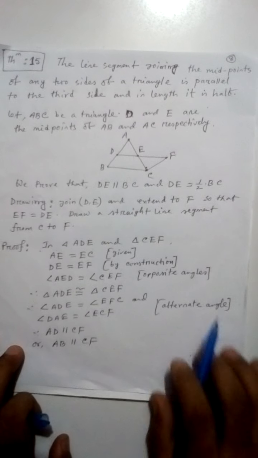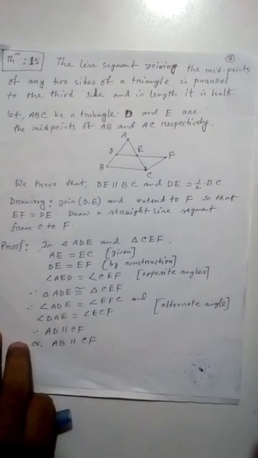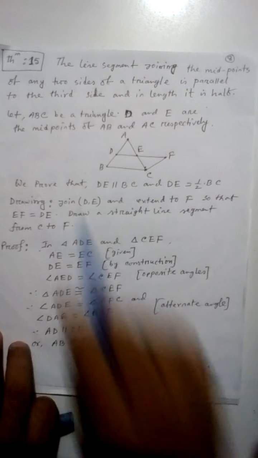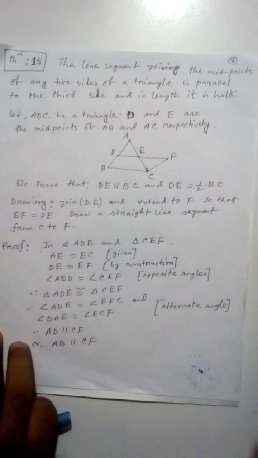Theorem 15. The line segment joining the midpoints of any two sides of a triangle is parallel to the third side and its length is half of it.